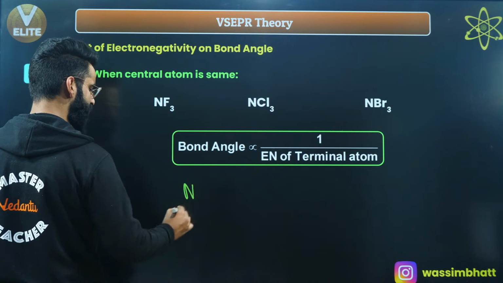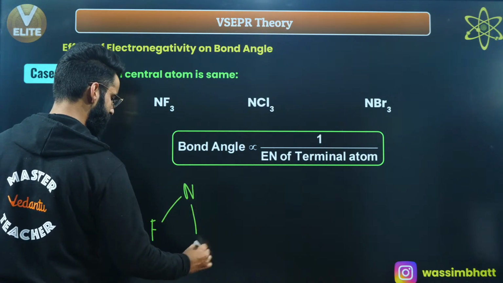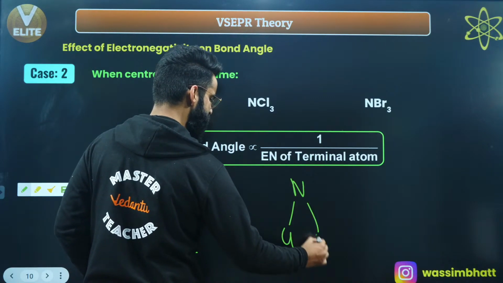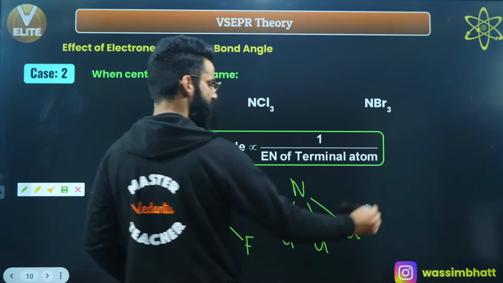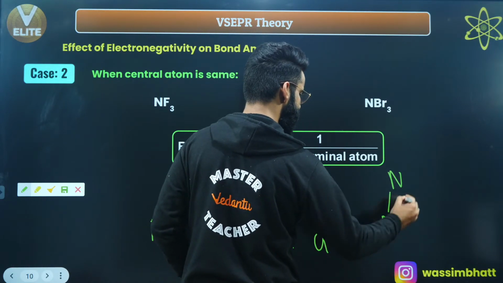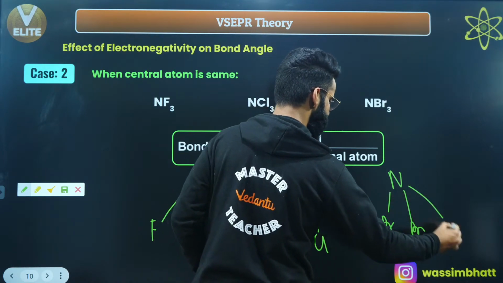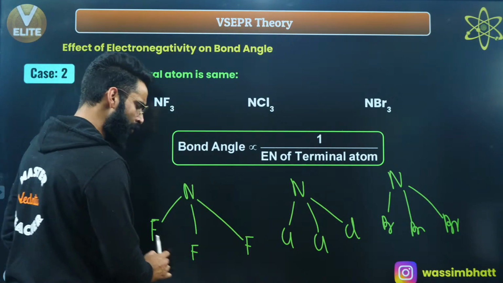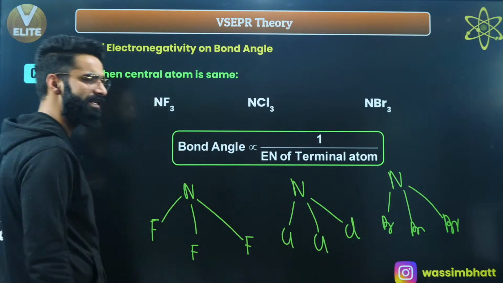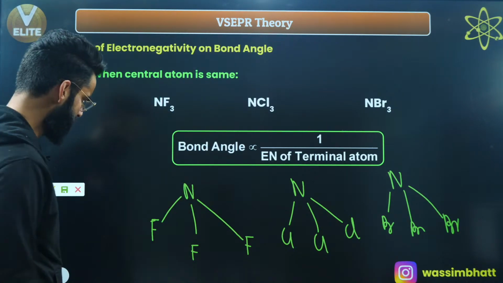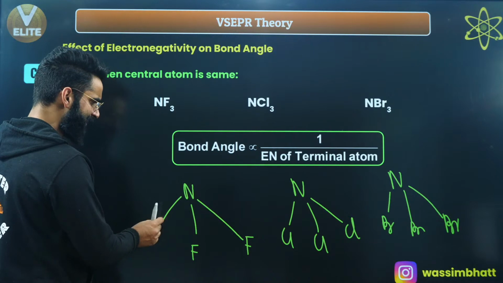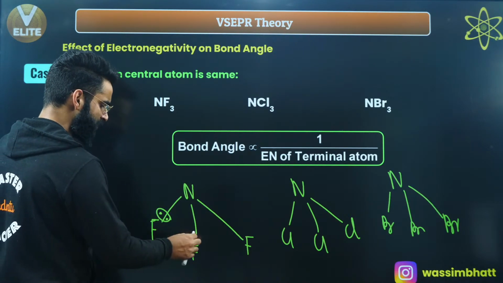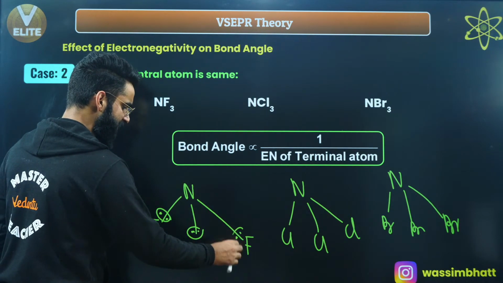See, if you talk about NF3, this is fluorine, and this is fluorine, correct? Similarly, if you talk about NCl3, this is Cl, and this is Cl. If you talk about NBr3, this is Br, this is one more Br, and this is one more Br, correct? Now, fluorine is the most electronegative among all these terminal atoms. So fluorine will have more tendency to attract the bonded pair of electrons towards itself. Let's assume the bond pair is somewhere here.